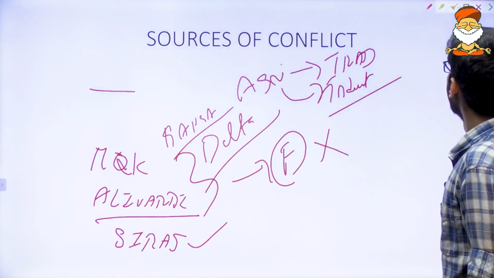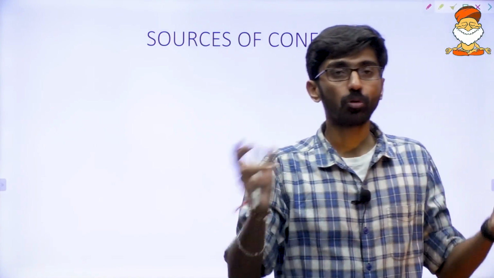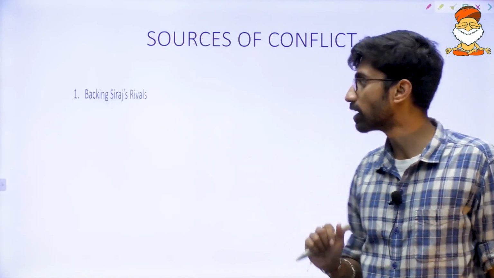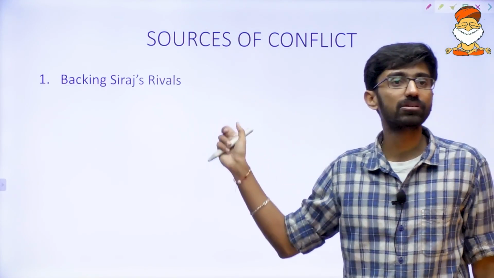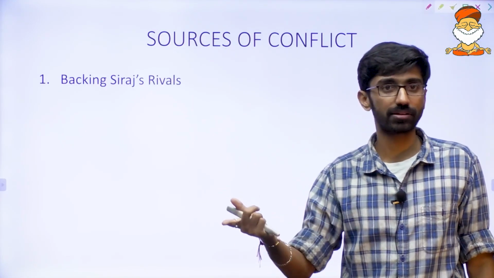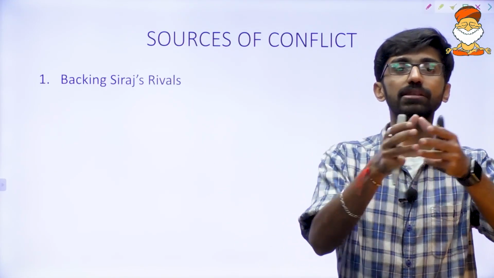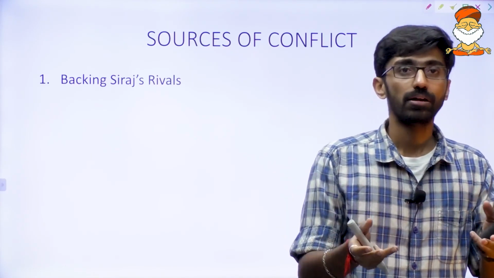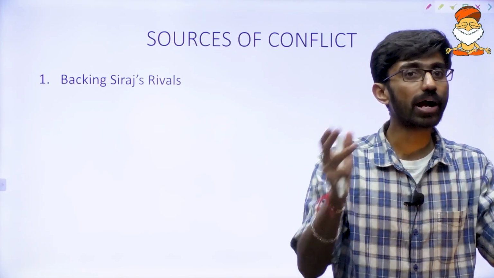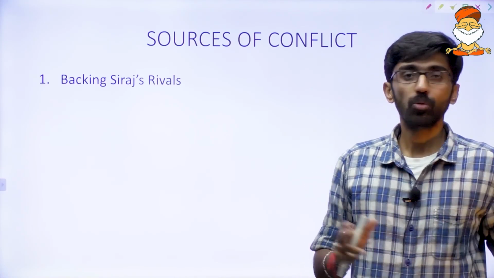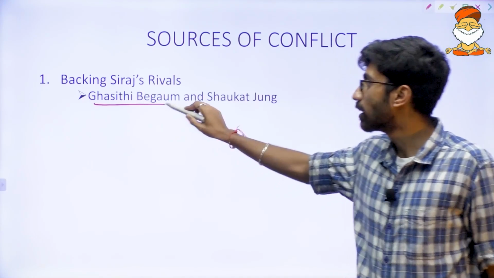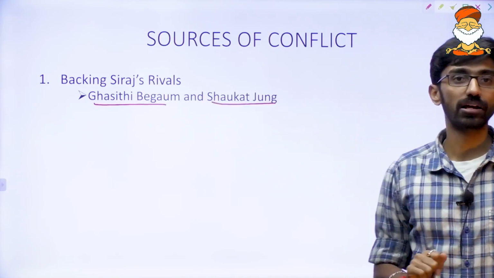Now what are the sources of conflict between Siraj-ud-Dawla and the East India Company? First and foremost is backing Siraj-ud-Dawla's rivals. When Siraj-ud-Dawla became the Nawab of Bengal, he also had competitors: his aunt Ghasiti Begum and Shaukat Jung.